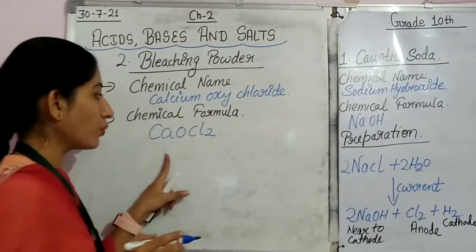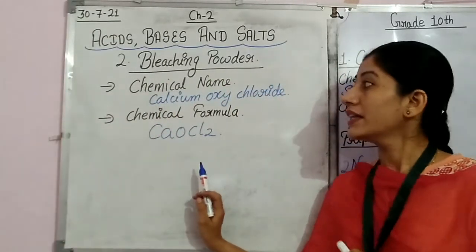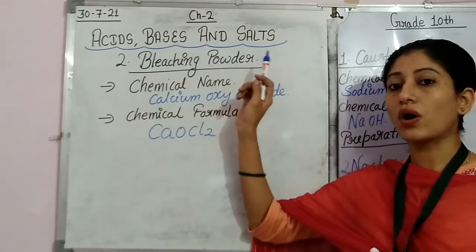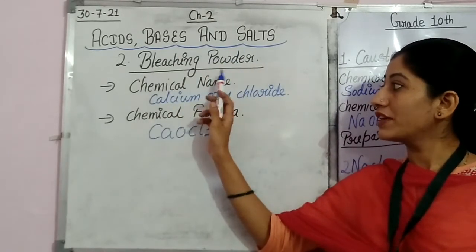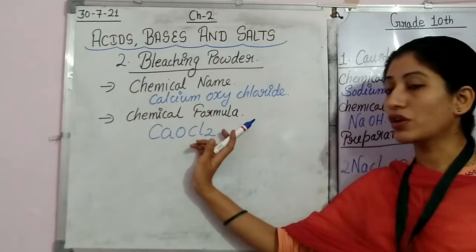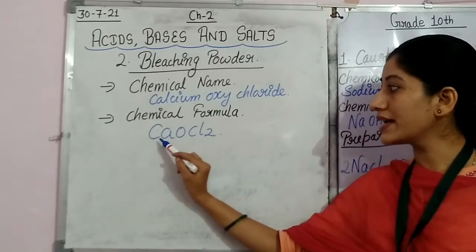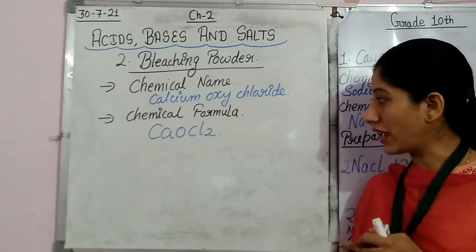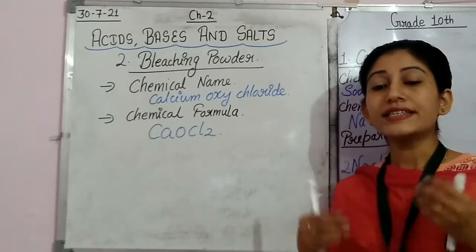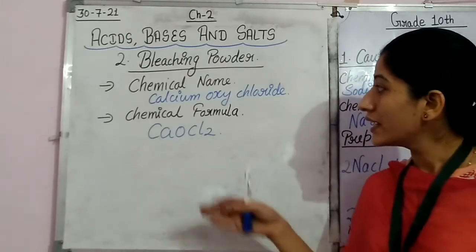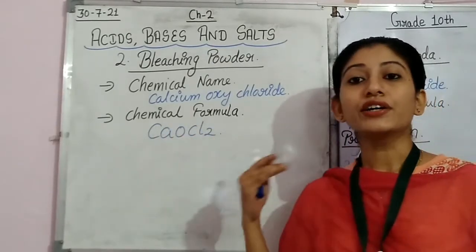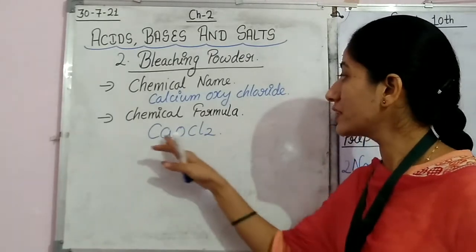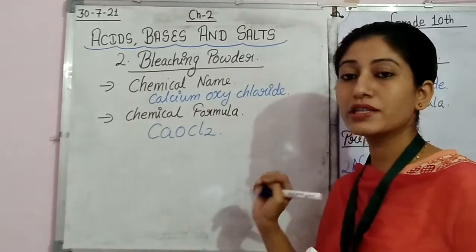The chemical formula of bleaching powder is CaOCl2. So what we have seen, students, is that bleaching powder is a common name, the chemical name is calcium oxychloride and its chemical formula is CaOCl2. I hope it is clear to everyone. Now let's see how this CaOCl2 or bleaching powder is prepared.